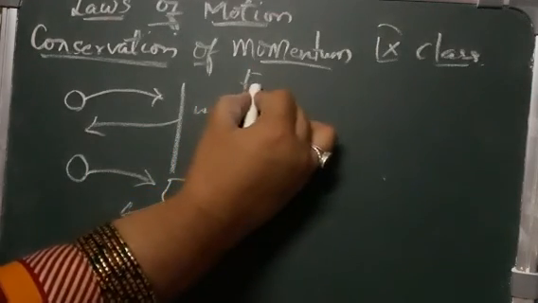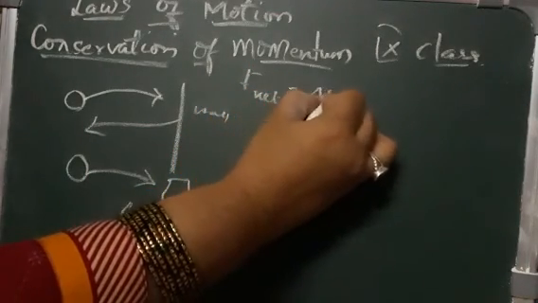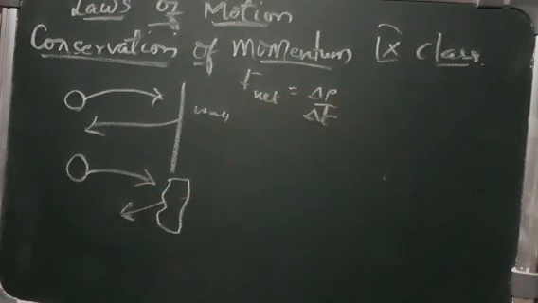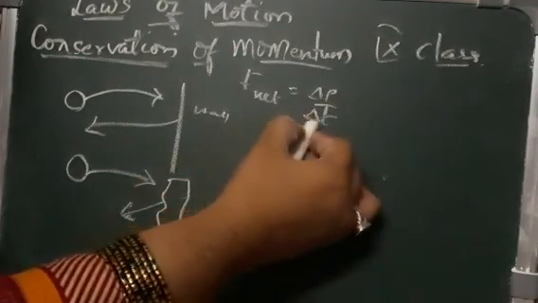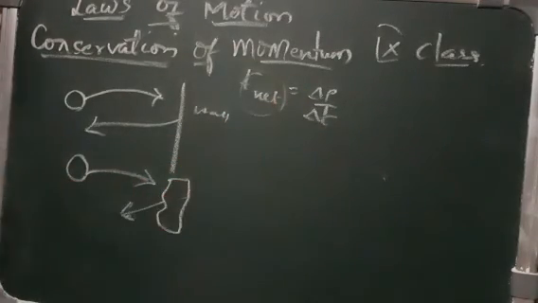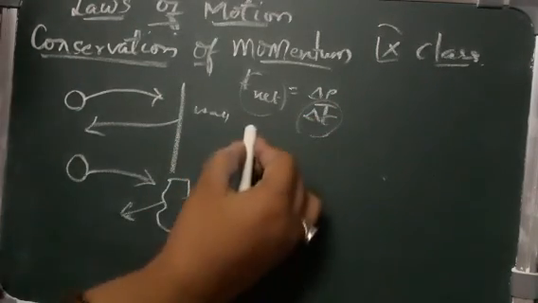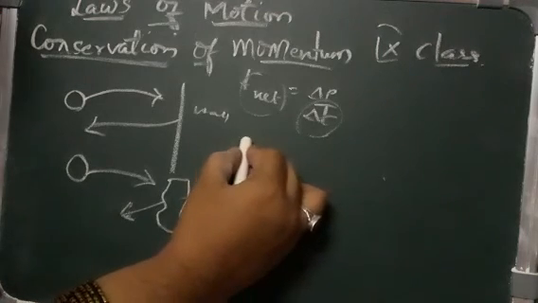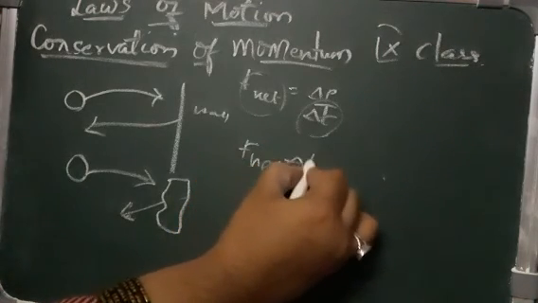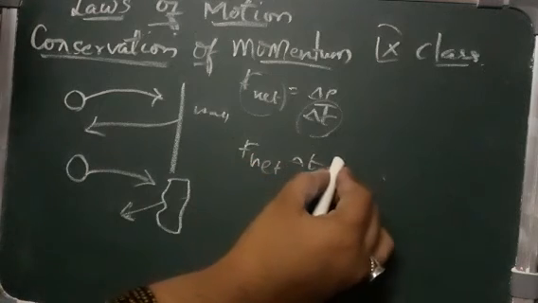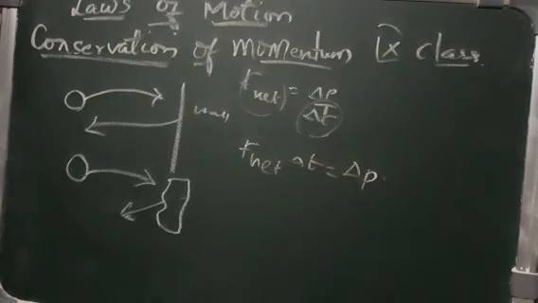So with this we can write net force is equal to delta P by delta T. In order to minimize this, you have to maximize the stopping time, right? If you want to minimize the speed which is coming back, you have to maximize the time. So net force times delta T is equal to delta P, the momentum.